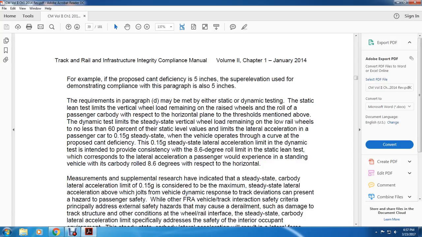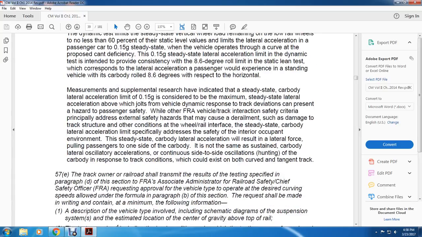the static level values, limiting the lateral acceleration of the passenger car to 0.15 G steady state when the vehicle is operated on the curve at the proposed cant deficiency. The 0.15 G steady state lateral acceleration limit of the dynamic testing is provided with the contingency of an 8.6 degree roll limit of the static lean test, corresponding with the lateral acceleration a passenger would experience in a standing vehicle with the car body rolled to 8.6 degrees with respect to the horizontal.